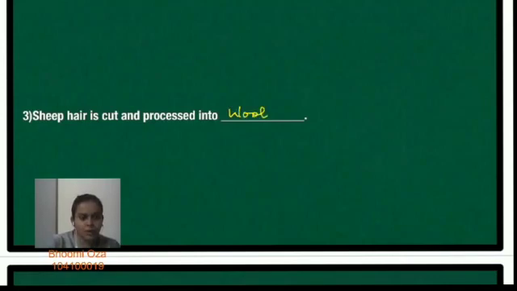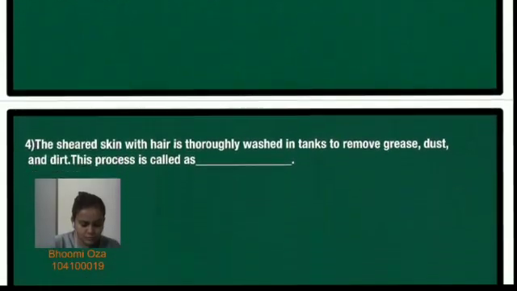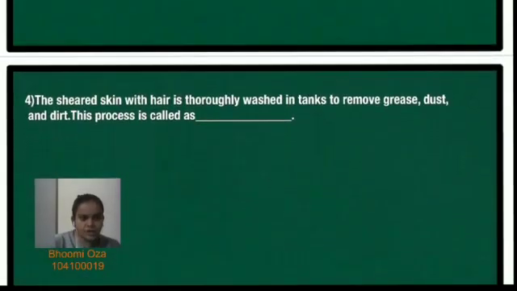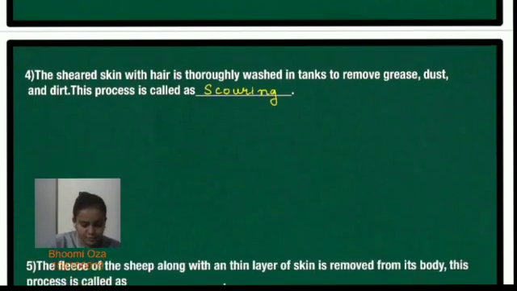Okay, let us talk about the fourth question. The sheared skin with hair is thoroughly washed in tanks to remove grease, dust and dirt. So this process is called as dash. So this process is called as scouring. It is scouring.